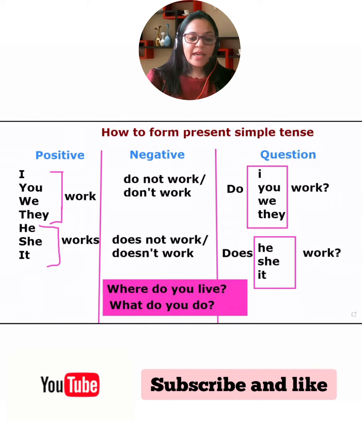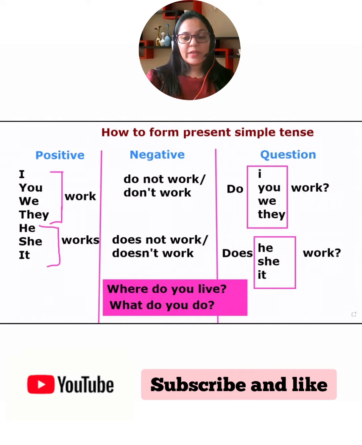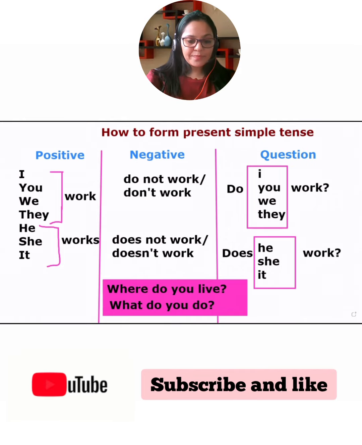Then with he and she, as I told you, in positive, we will use S, but in negative, we will use does. Does or does not. Okay. So with I we say do not work. But when we shorten it, we will say don't.